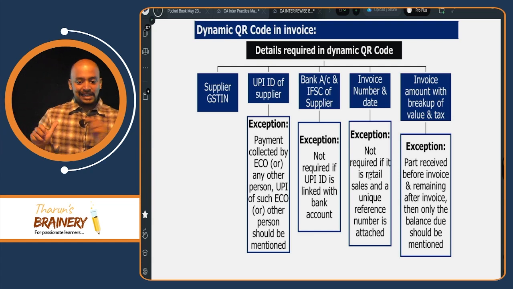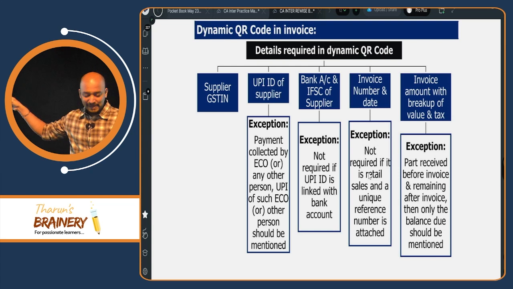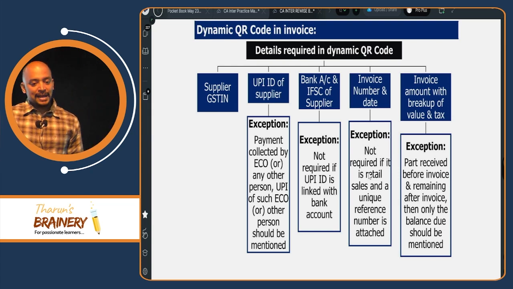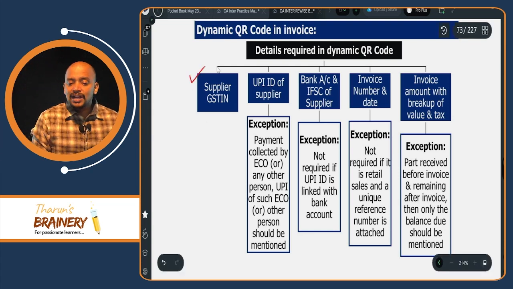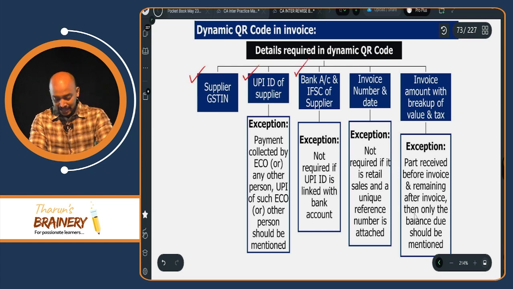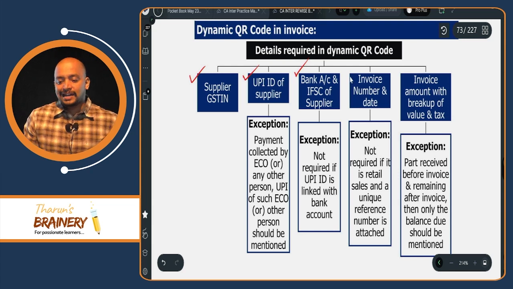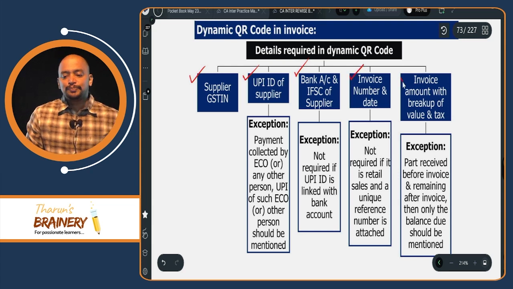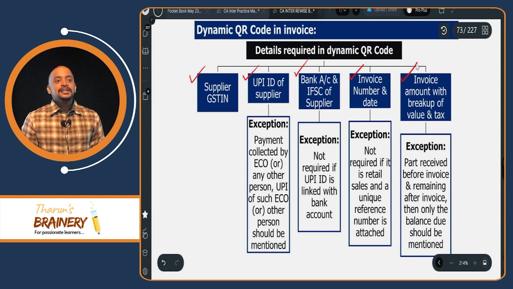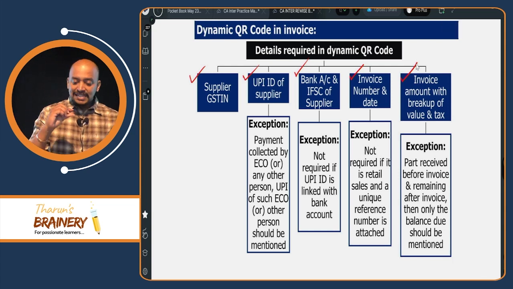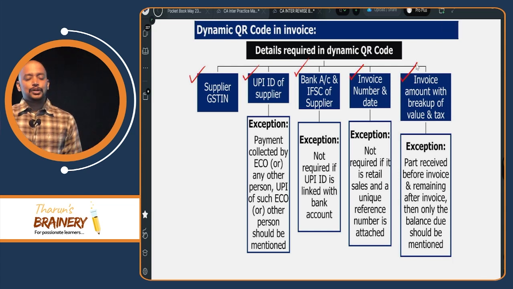What are those 5 details? GSTIN of the supplier. You please see there, GSTIN of supplier. Then UPI ID of the supplier. Then bank account and IFSC code of the supplier. Then invoice number and date. Then invoice amount with breakup of value and tax. Entering these 5, if we generate a code, that is called a dynamic QR code.